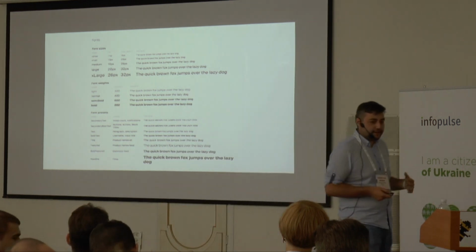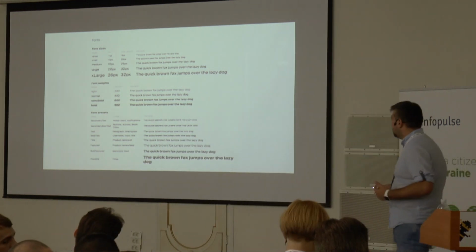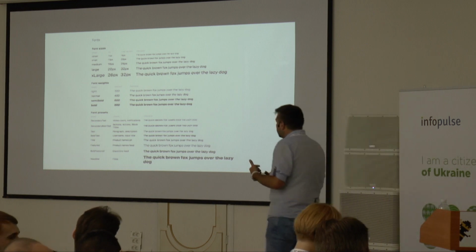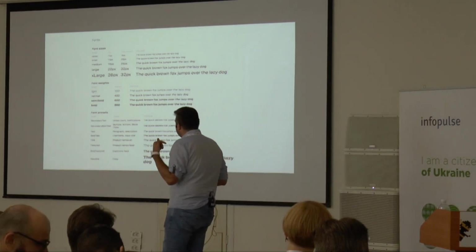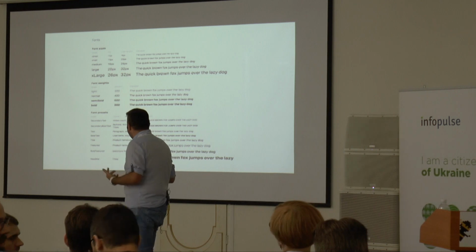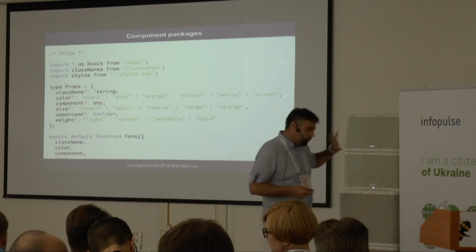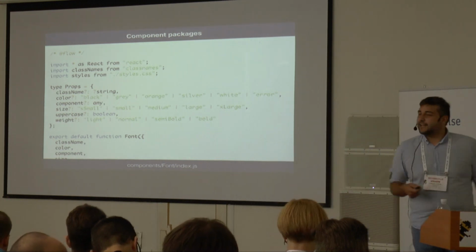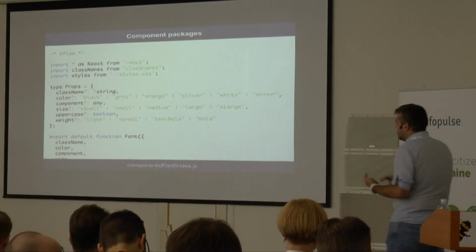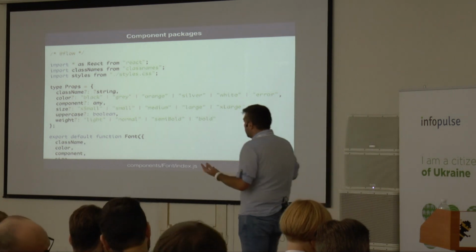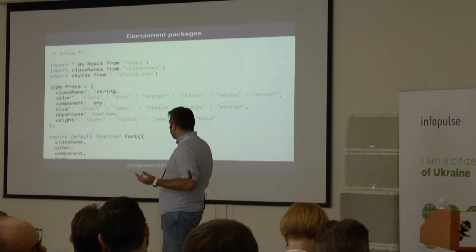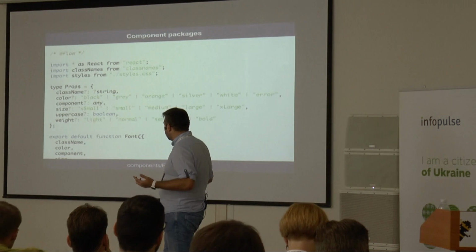But notice here, we have so many options. We don't only have a size, we have font weights, and we have a lot of options. So I'm going to quickly glance through this. Our component has all these options like class name, colors, component size, should the word be uppercase or not.